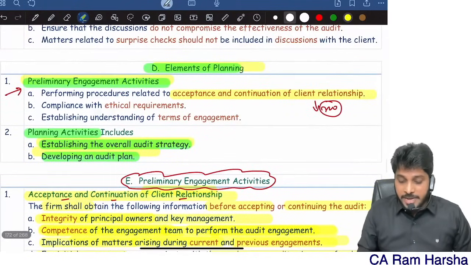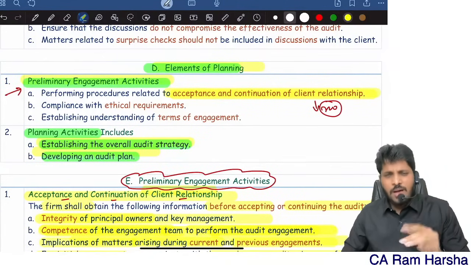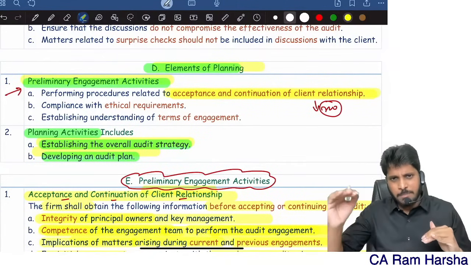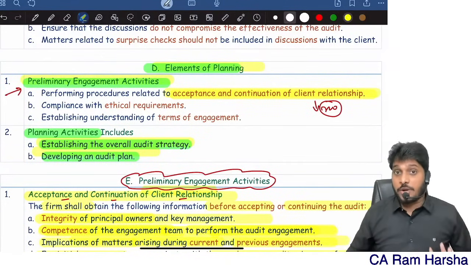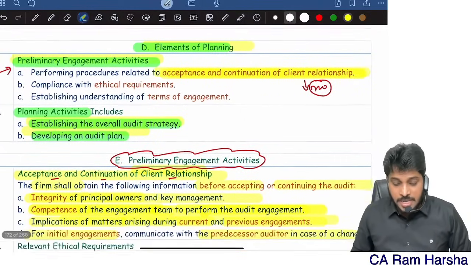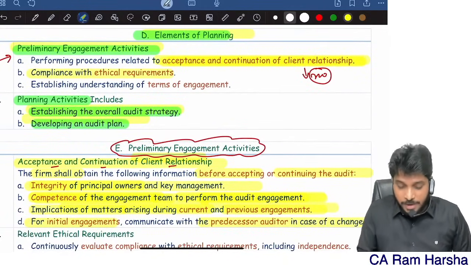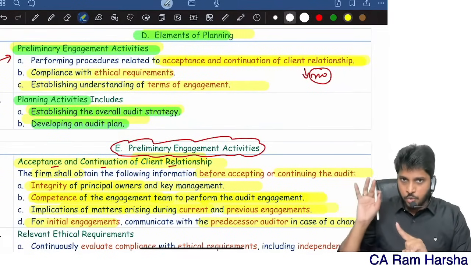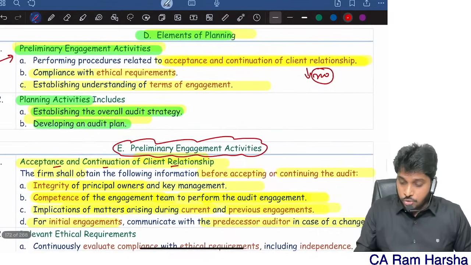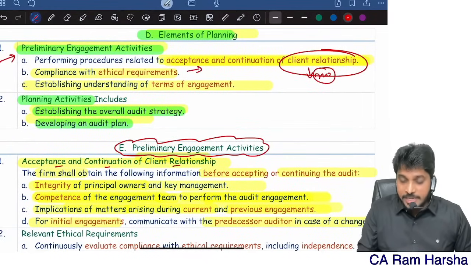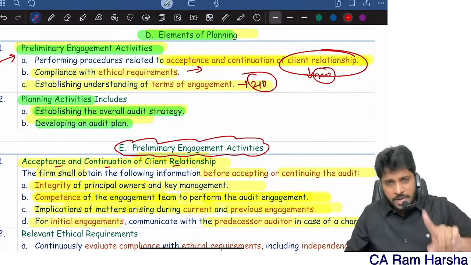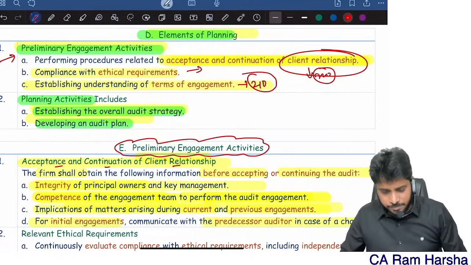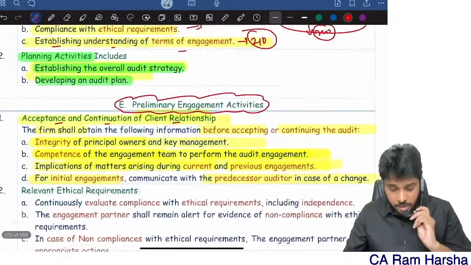So preliminary engagement activities, one of the basic things that you need to do at the beginning stage of the audit before you accept the audit. First one, acceptance and continuation. Second one, compliance with ethical requirements. Third one, establishing terms. First do procedures as per SA 220, then check ethical requirements, then do procedures as per SA 210. Sir, what is SA 210? I already covered it in Part 1 Audit Marathon: establishing understanding of the terms of engagement.